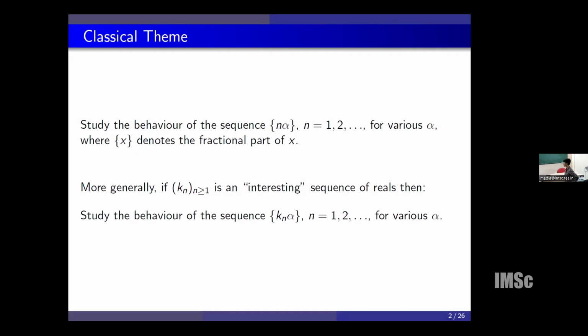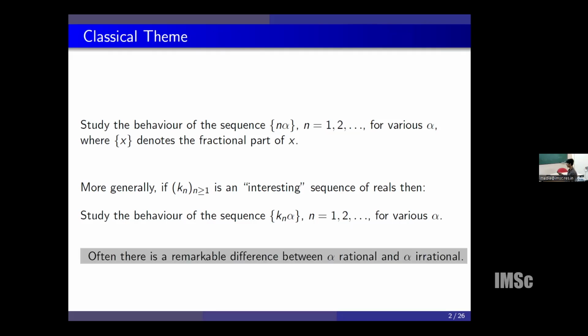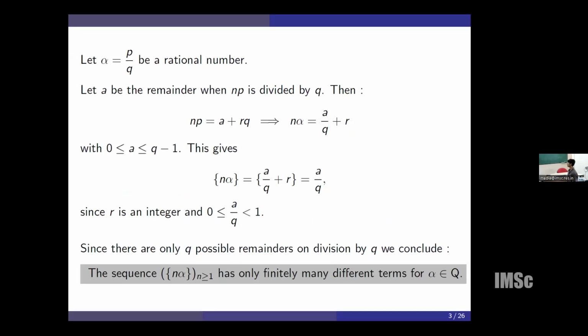There is often a remarkable difference between rational alpha and irrational alpha. First we see the case of rational alpha. Say alpha is p by q, a rational number. Then by the division algorithm, for any np we can write it as a plus rq, where a is the remainder when we divide by q, so a is from 0 to q minus 1. So there are only q many possibilities of a. When we take the fractional part, the fractional part of n alpha will be a by q. Therefore, when alpha is rational, the fractional part has only finitely many different terms.